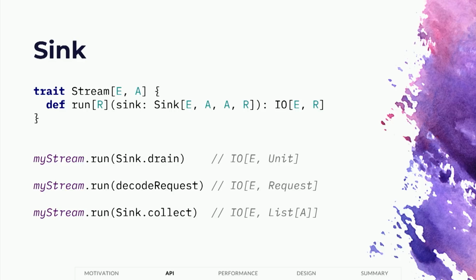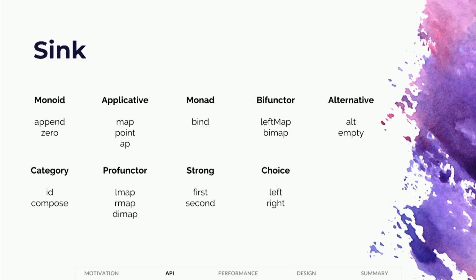You could spill a stream into a draining sink, which will produce no value, will produce a unit. You could decode a stream using a sink that will produce an I/O of a request, and you could also collect all the individual elements of the stream into a list using a sink that collects them. Now, sinks also compose extremely well. There is a rich number of abstractions that apply to sink, and it is very composable, and it's a joy to use for these abstractions.